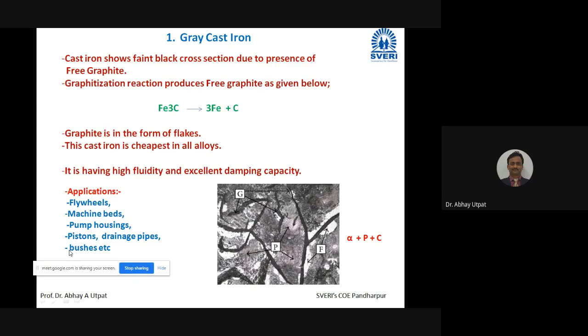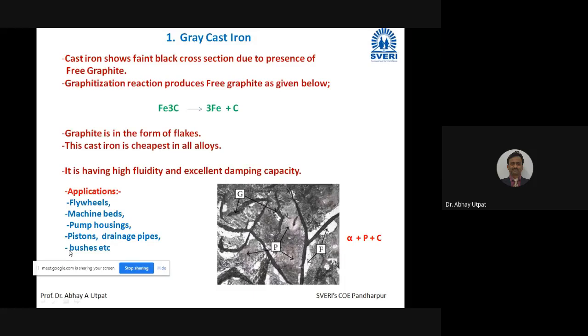P, that is pearlite. Cementite along with ferrite, as a separate phase, is called pearlite. I am talking about pro-eutectoid cementite. So pro-eutectoid cementite is decomposed into 3Fe plus C, and at room temperature there will not be any pro-eutectoid cementite, and it will be only free carbon.